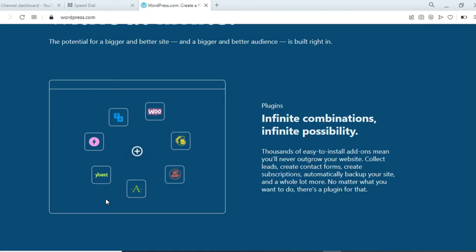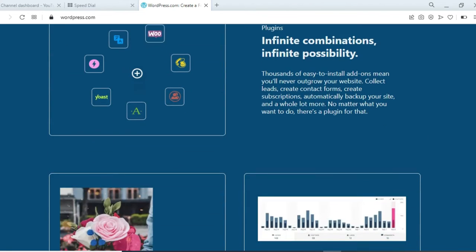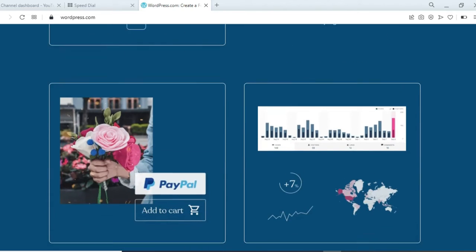download and install in your website with just one click. You can also see here some of the plugins. Mailchimp, Woo, and Yoast, and many more plugins are available on WordPress. That is an amazing thing. Just click on plugins and install in one click.